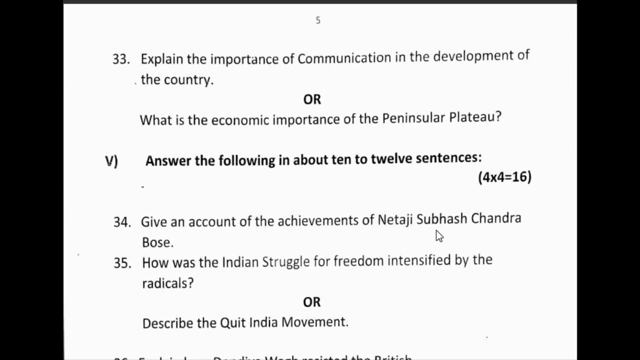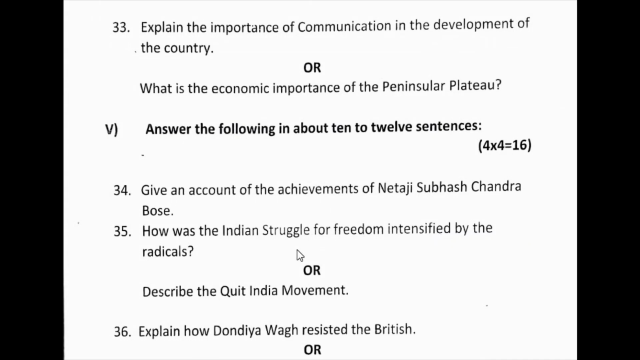And then he gave a call: give me blood and I will give you freedom. Okay. Then Delhi Chalo, and he attacked the Andaman Nicobar islands and the northeastern part of India and occupied many places. And then finally you have to write that he died in a plane crash. So these are the main points you have to write under this one. Okay. And the 35th question, how was the Indian struggle for freedom intensified by the radicals?